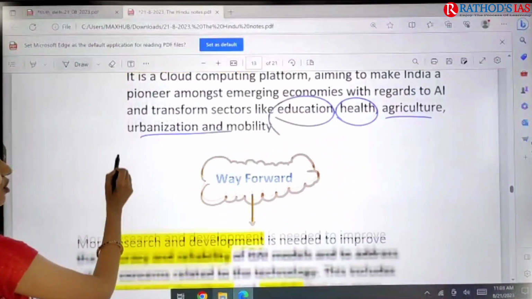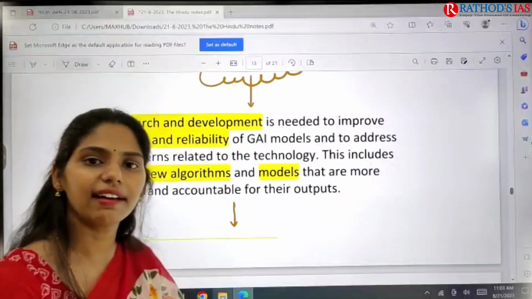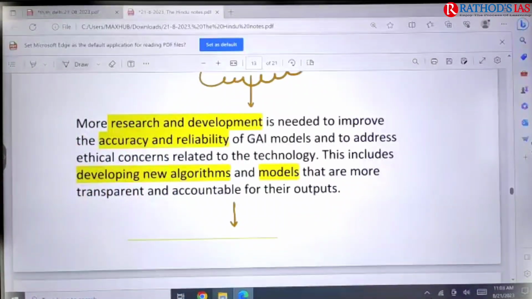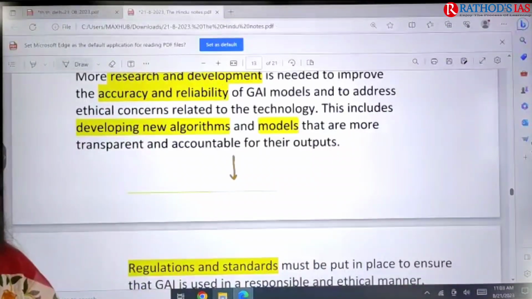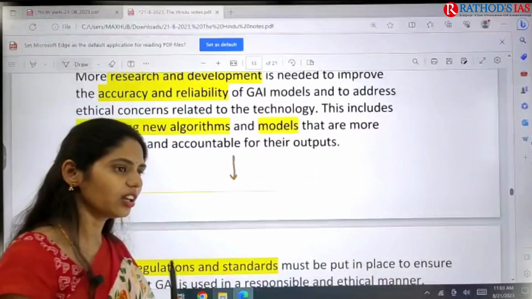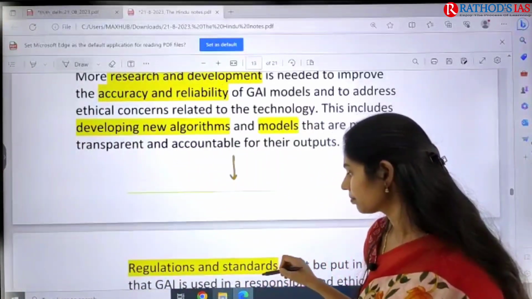So what is the way forward? The way forward here is that we have to focus on research and development, right? And we have to develop new algorithms and new models that should be transparent and accountable in nature. Whatever we are developing should maintain transparency and accountability.